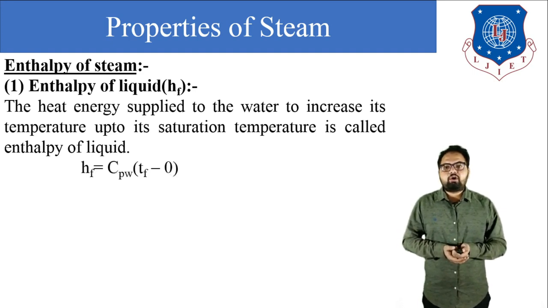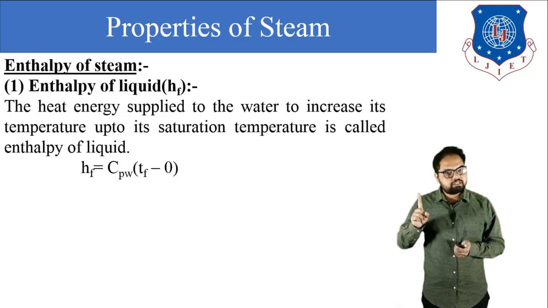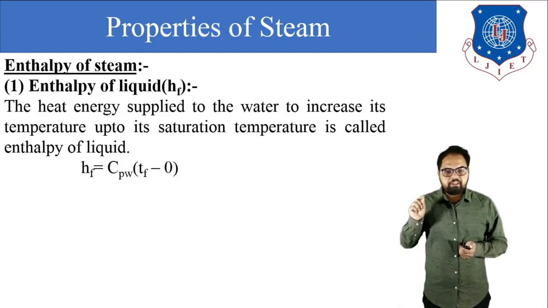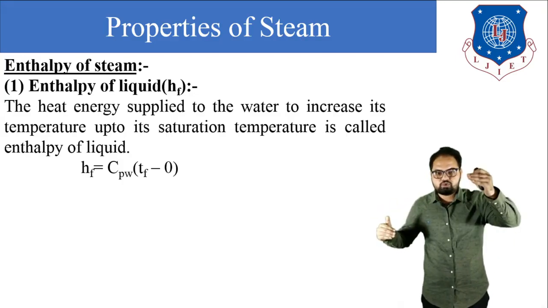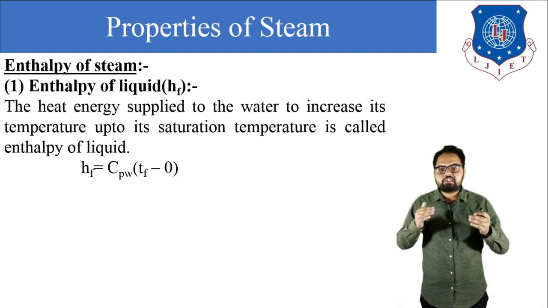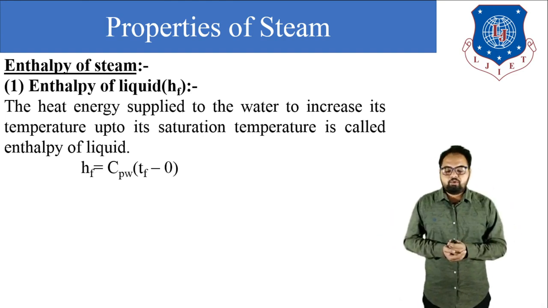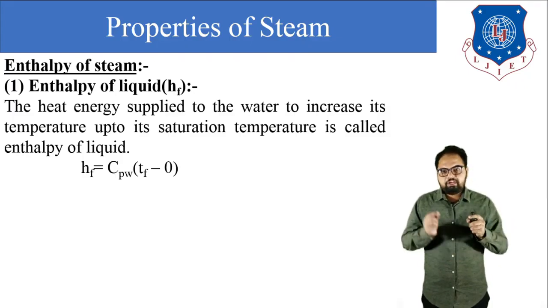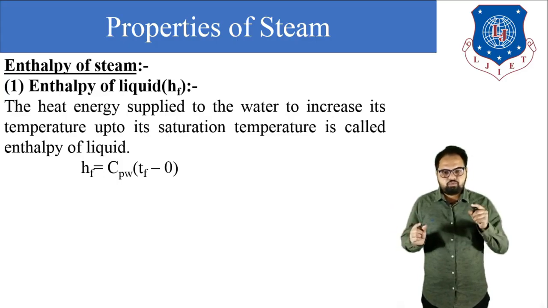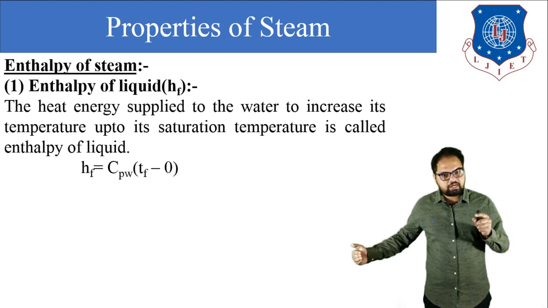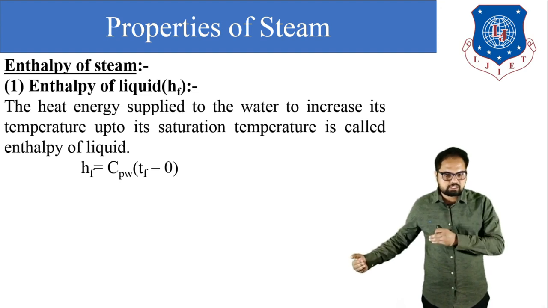So the enthalpy of liquid hf is equal to mass, which is 1 kg, times Cp. Here we are going to take Cpw, because from 0 degree Celsius to its saturation temperature the water is in liquid form. So Cpw means specific heat of water, and in bracket Tf means final temperature of water minus 0, because we start supplying the heat from 0 degree Celsius.